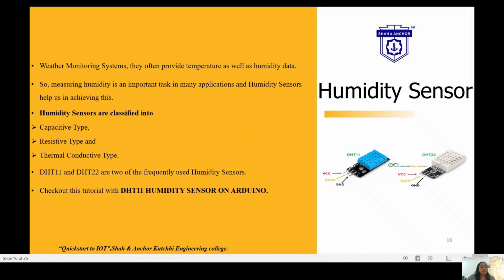Humidity sensors. Weather monitoring systems often provide the temperature as well as the humidity data. Measuring humidity is an important task in many applications, and humidity sensors help us achieve this. Humidity sensors can be classified as capacitive, resistive, thermal, and conductive type. DHT11 and DHT22 are the two frequently used humidity sensors. You can develop a project based on DHT11 humidity sensors on Arduino.